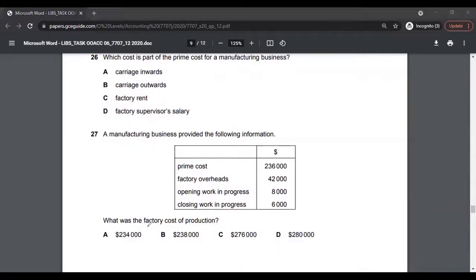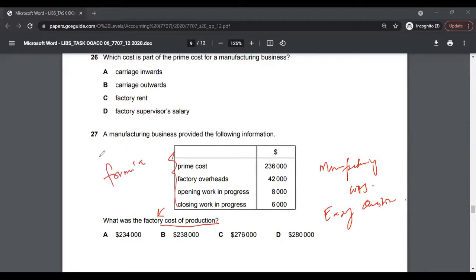Multiple choice 27. What was the factory cost of production? This is again a cost of production question, I would say from manufacturing accounts. That would be the topic. Fairly easy question. You just need to follow the formula here. Just know the formula. That's important. And if you know the formula, it's an easy question.